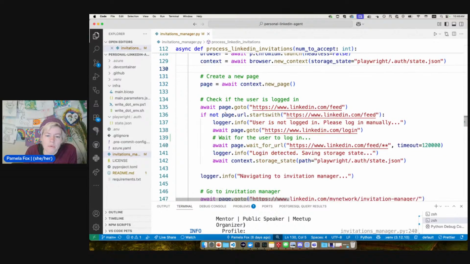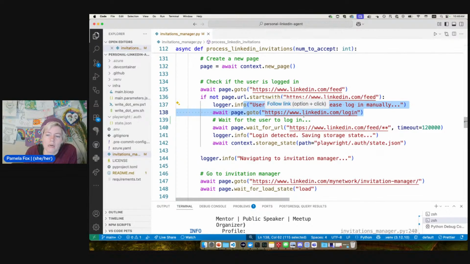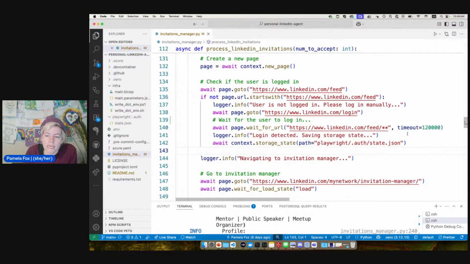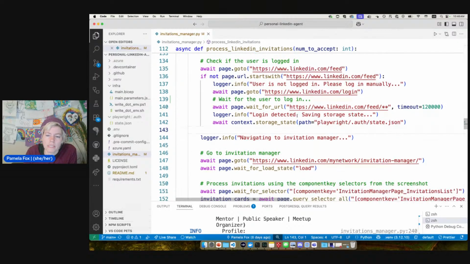So Playwright will try to go to my feed, and if it is unable to go there because I'm not logged in, then it'll redirect to the login, then wait for me to log in. That would be me actually typing in my username and password. And once I am successfully logged in, it'll save my cookies into a local file. This is, of course, in my gitignore, because I do not want to save any of my cookie information into the Git repo, right?